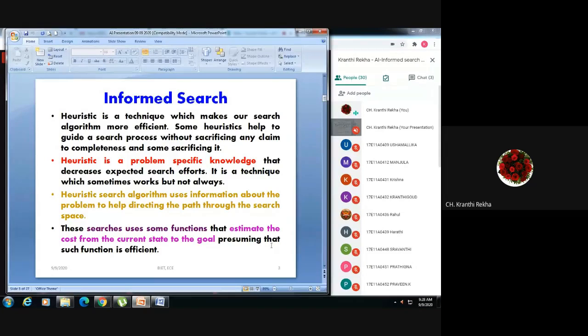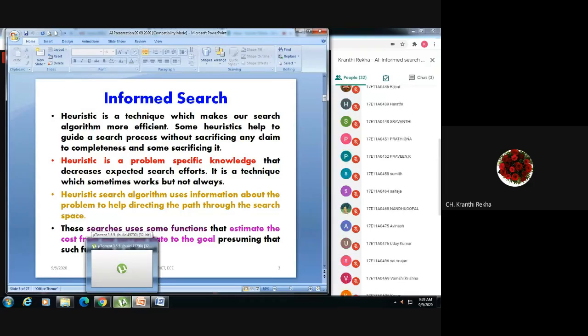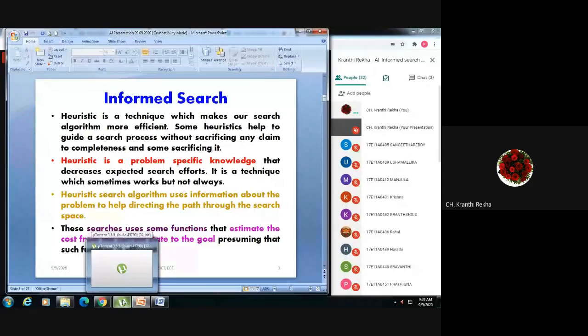That is very important in informed search. That is done by considering certain heuristics. A heuristic is a parameter which will give you certain knowledge on the node or the state that you are performing.